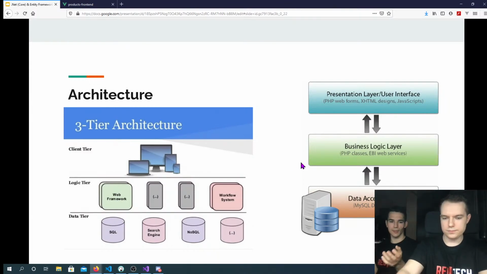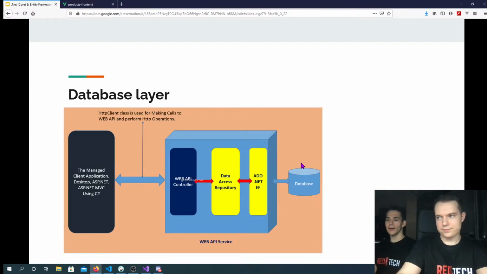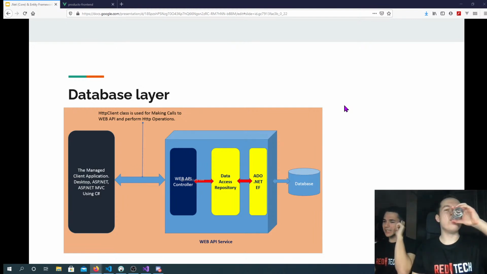So let's look a little bit at the database layer. We're going to show you this layer in code, but we have some data access repositories, called something like product access repository. So why is this layer important for us? Let's say our database in this example is Postgres.